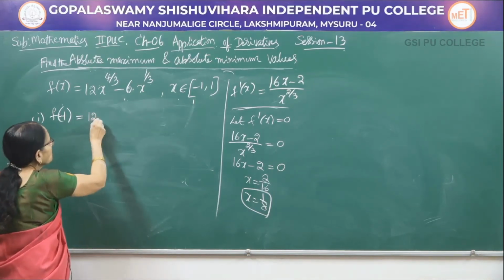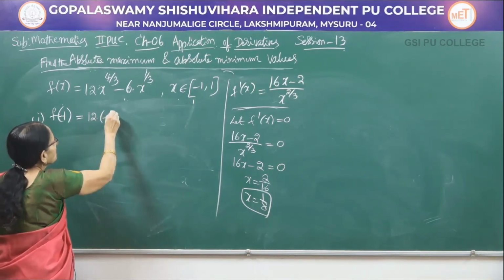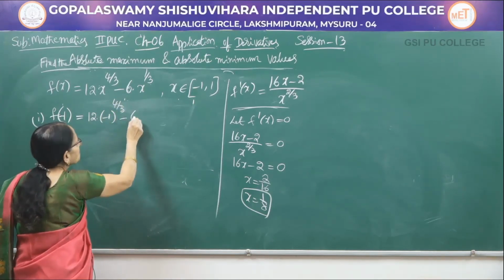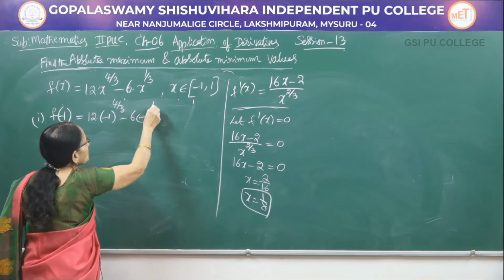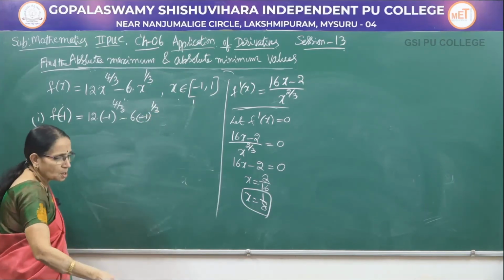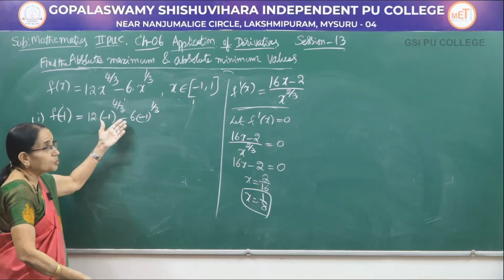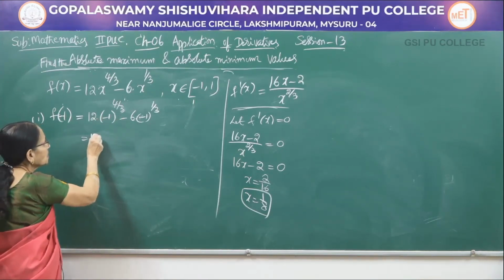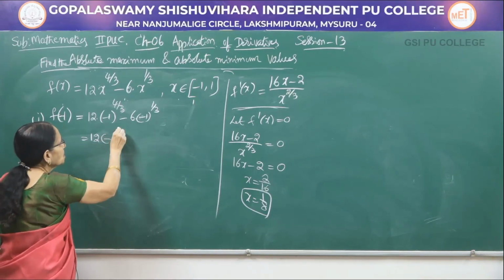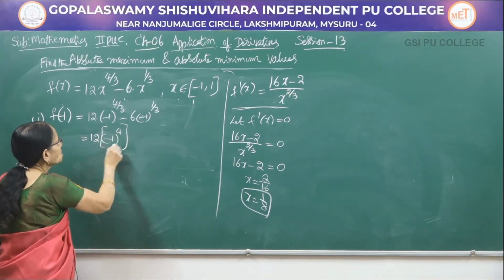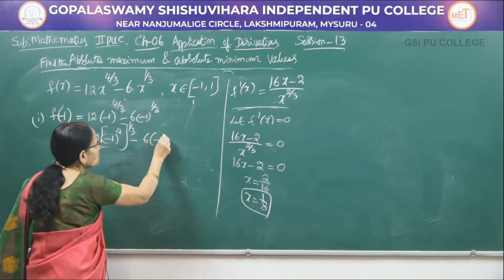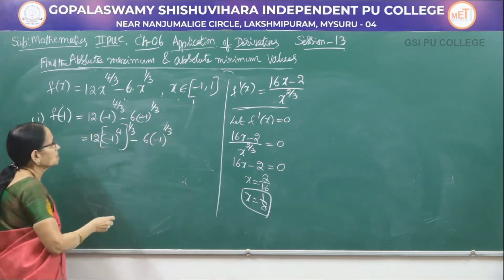It is 12 into (-1)^(4/3) minus 6 into (-1)^(1/3). See, we should know about the cube root here. Now, let me rewrite this using the law of indices: ((-1)^4)^(1/3), and here 6 into (-1)^(1/3).